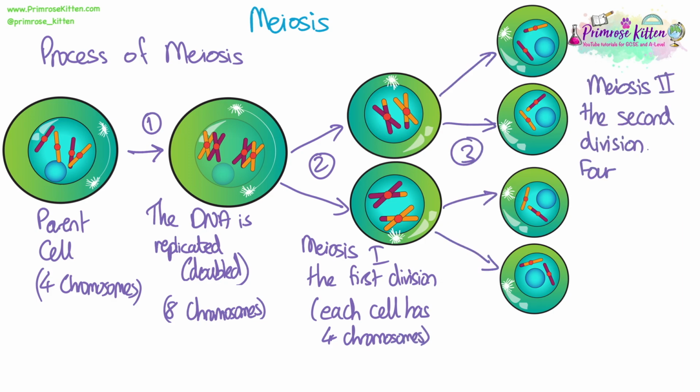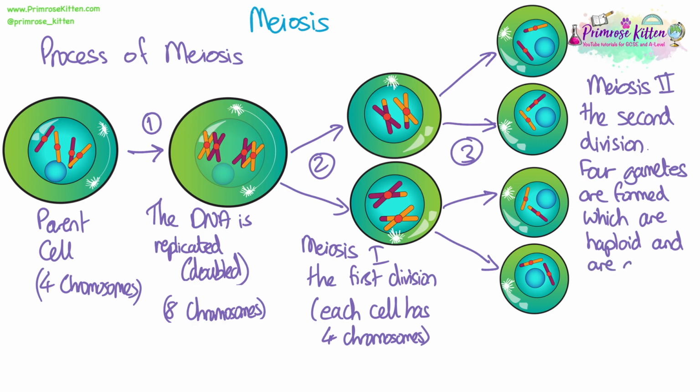And then, unlike mitosis, we go through a second round of division. So those 2 cells split into 4 cells, and these are 4 gametes. And you'll see that they've all only got 2 chromosomes in. So from when we started, we had 4 chromosomes in our parent cell, and each of these gametes now has 2 chromosomes. So this shows you that we have halved the chromosome number, so they are haploid cells.